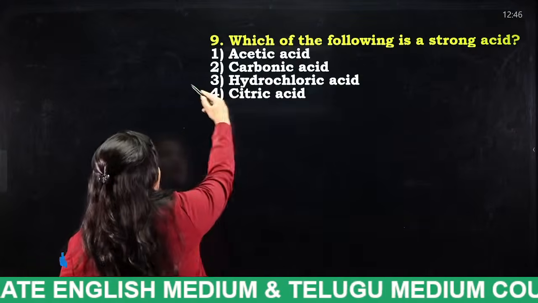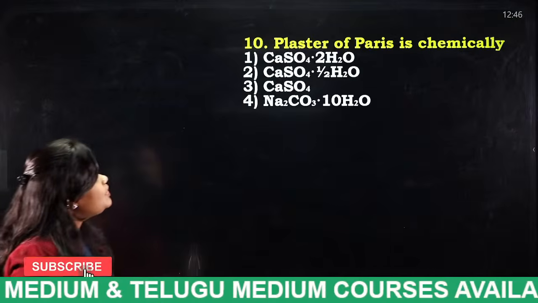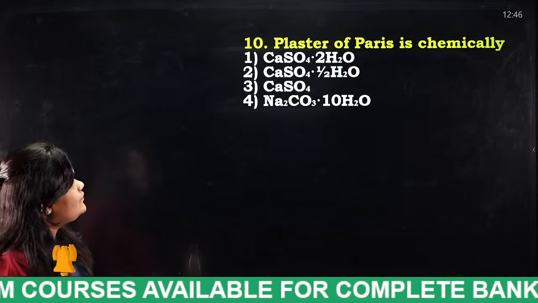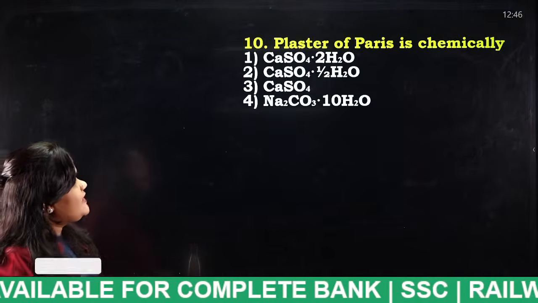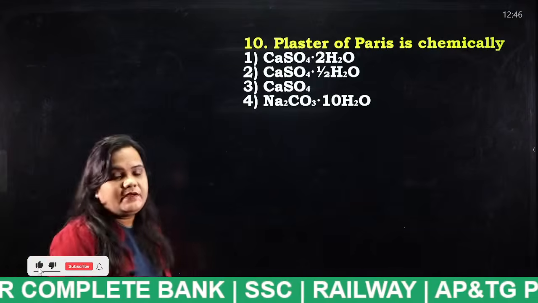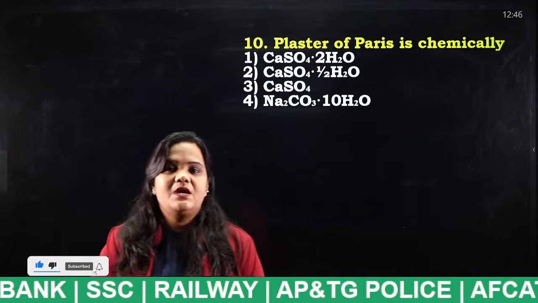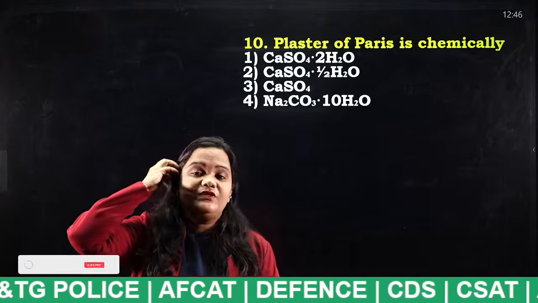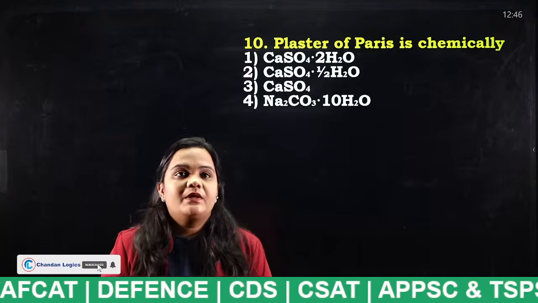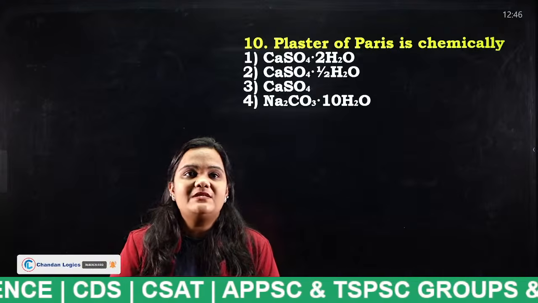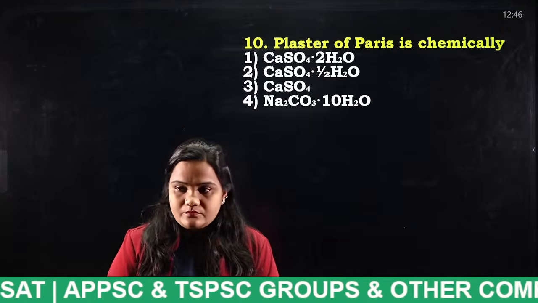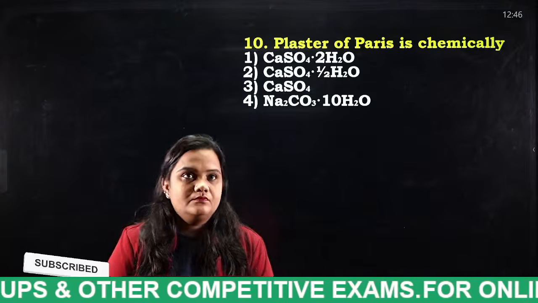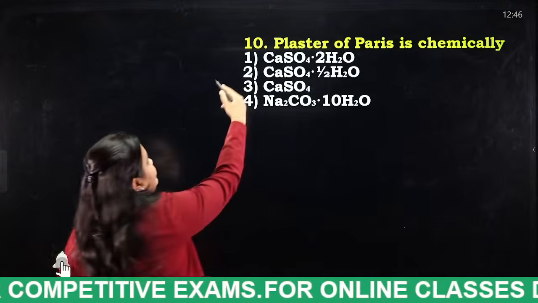Very good. Hydrochloric acid. Plaster of Paris is chemically CaSO4 half H2O. When the plaster of Paris is reacted with water, what will you get? Gypsum. So tell me, students, what is the answer for this question? Very good.